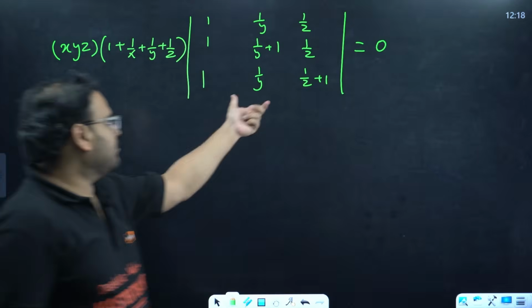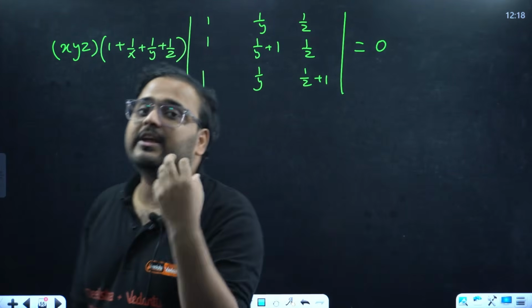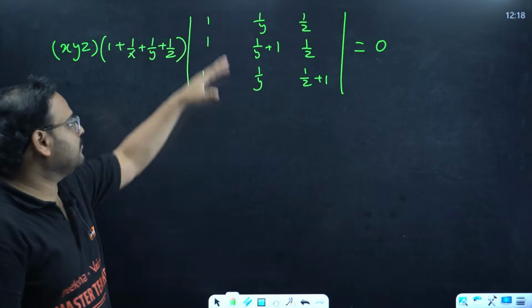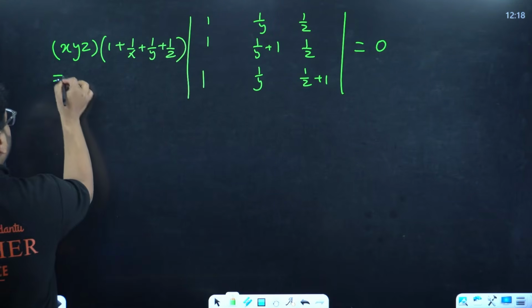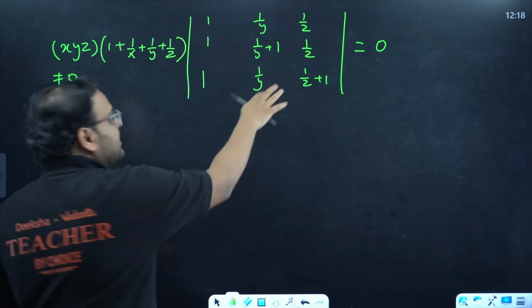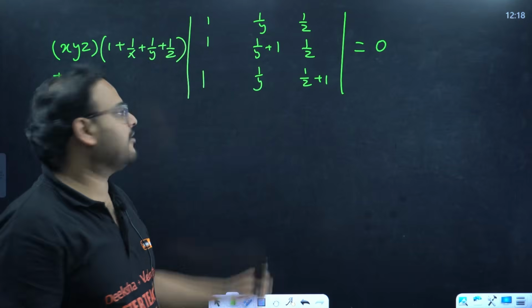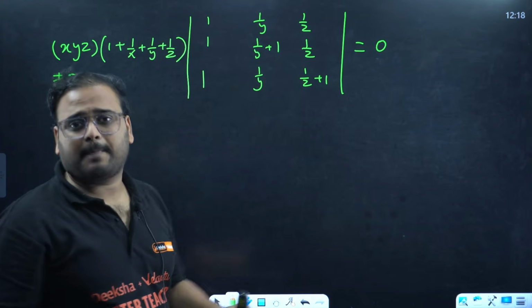Is it easier to solve this now? Still not easy. Unless we have zeros present over here, it will not be easy to solve the determinant. Because ultimately, check this out. This value is not 0. We don't know about it. We don't have any clarity about it. We can't find it. Can you find it? It will be very complicated, calculative in nature, right?